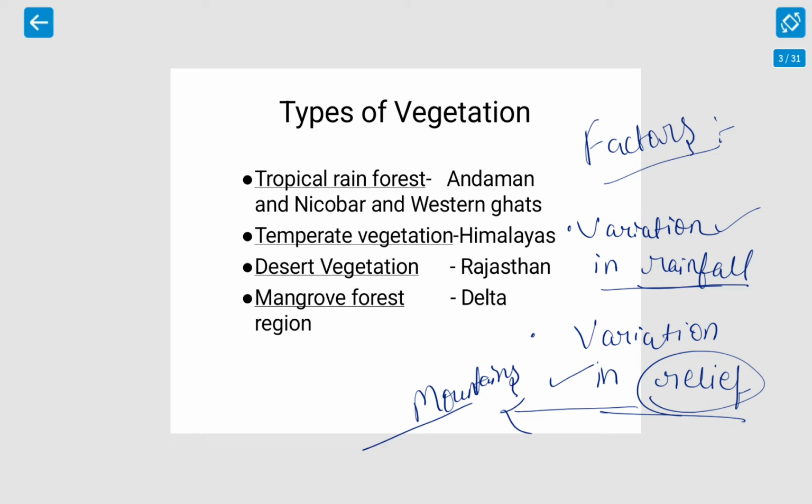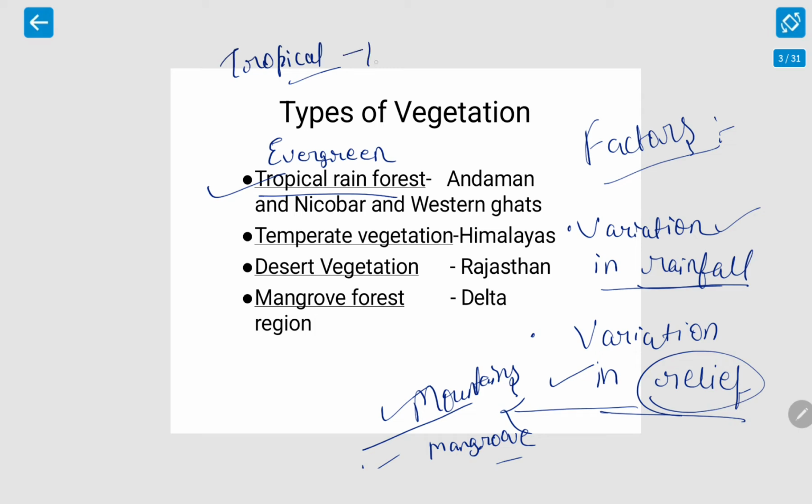In here also less rainfall is experienced. Then forest based on variation in relief: the mountain forest and the mangrove forest. So here you can see, it is given tropical rainforest, that is your evergreen forest. Then you have tropical deciduous forest, also known as deciduous monsoon forest. These are the forests which are widespread in India.